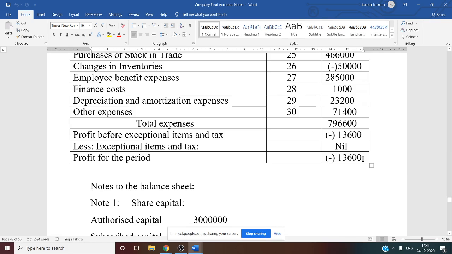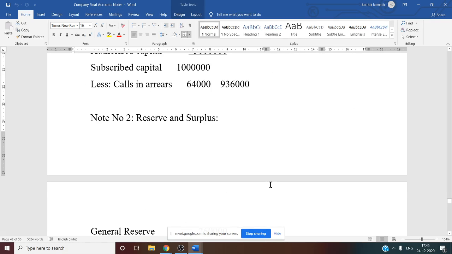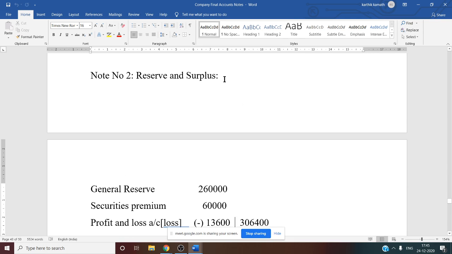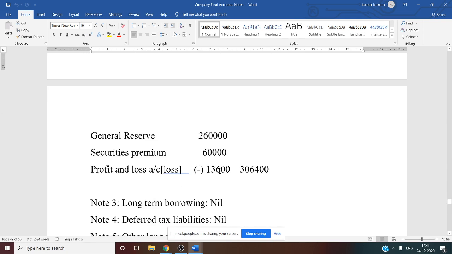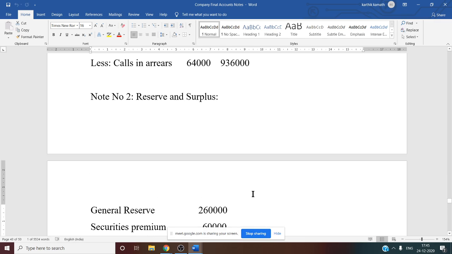See this statement of profit and loss account, the final total, the final last answer, the profit for the period we got, 13,600, you have to deduct now. So finally the reserves and surplus total is 3,20,000 minus 13,600. If you do this, you will get 3,06,400. So note number 2 is over.